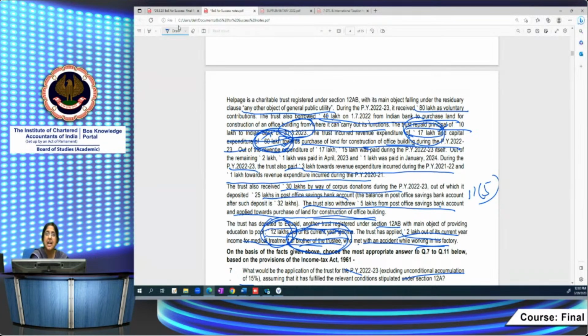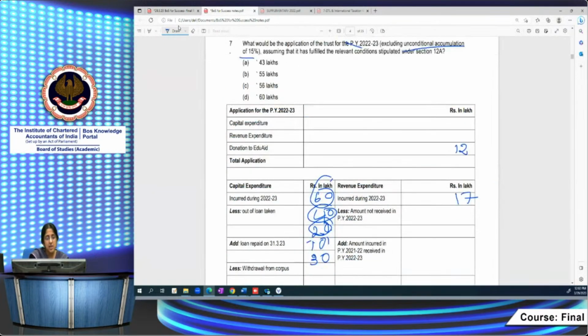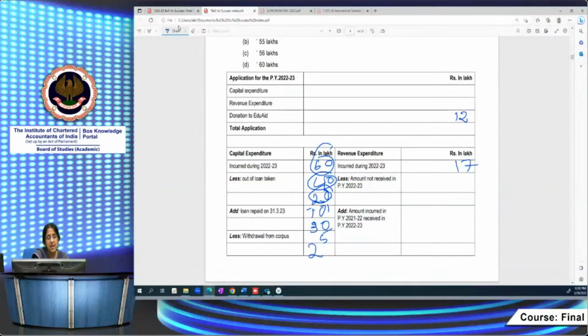The 60 lakhs is the total amount which is incurred. That includes a figure of 5 lakhs which has been withdrawn from post office savings bank account. The same has been applied for purchase of land for construction of building. So 5 lakhs is not allowable. So I reduce 5 lakhs. So what is the amount which is allowable? It is 25 lakhs. Capital expenditure allowable will be 25 lakhs.